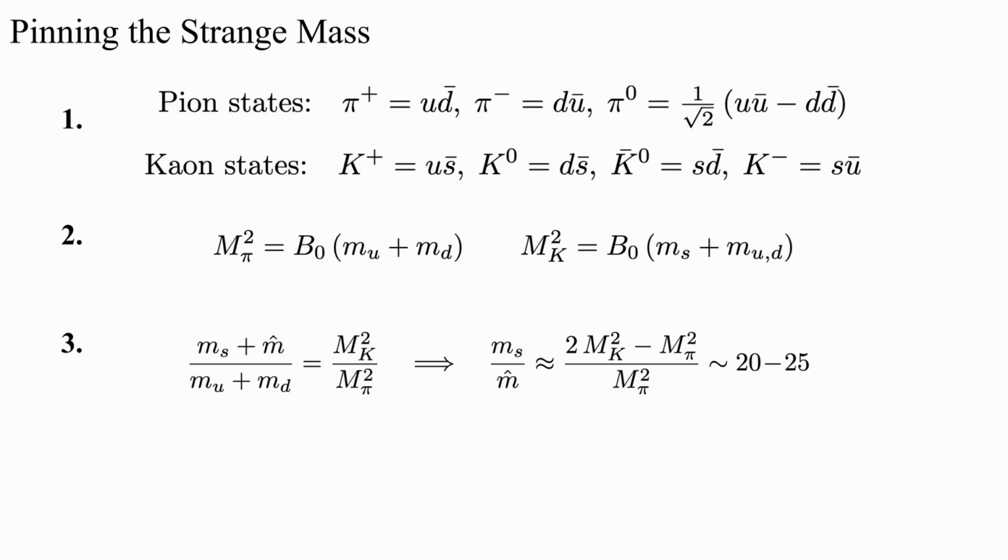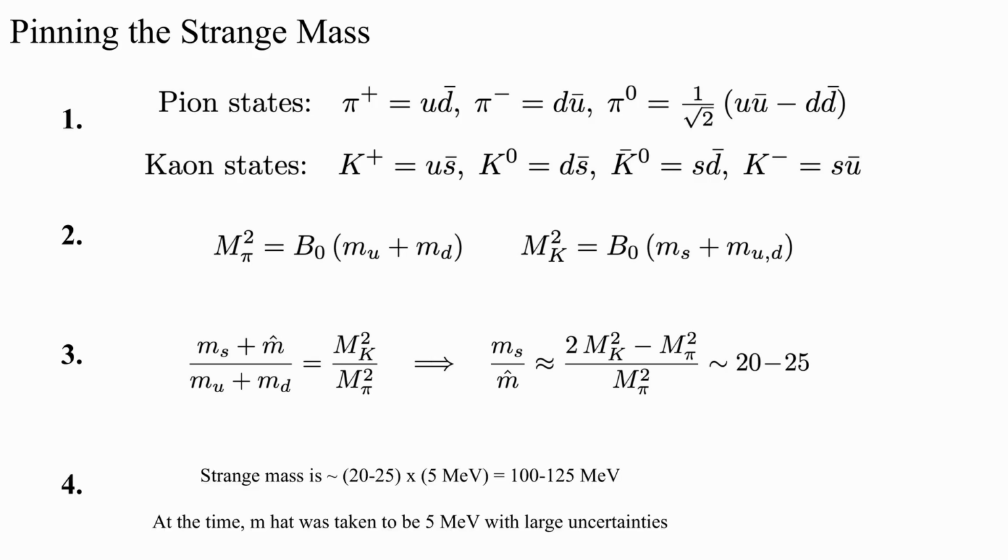In these equations, the m hat represents the average mass of the up and down quark. And what we do now is that we simply solve for the ratio of the strange mass to the average mass of the up and down quark. And since this can be expressed purely in terms of the mass of the kaon and the mass of the pion, we get a ratio of about 20 to 25. The conclusion of all this is that before any experimental measurement was made of the strange mass, we actually had some kind of estimate of it being 100 to 125 MeV. This is very close to the modern day experimentally constrained measurement of the strange mass of 93.5 MeV.